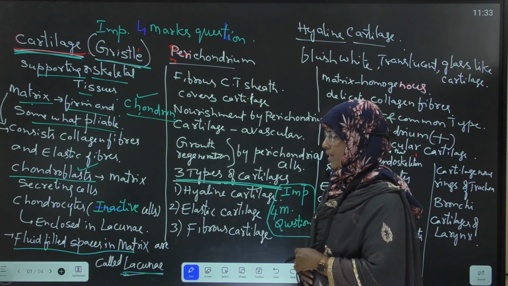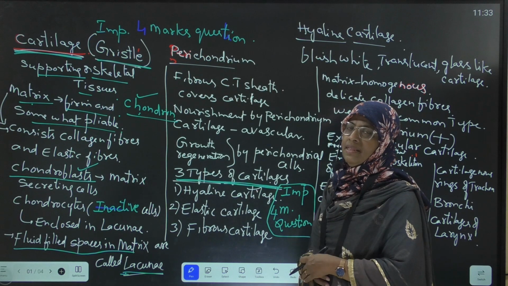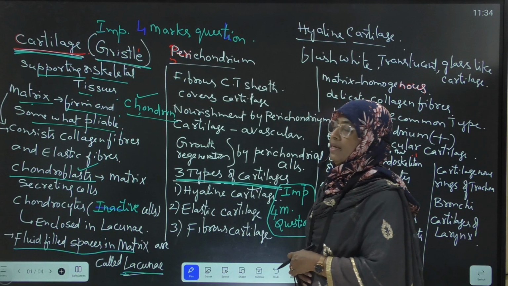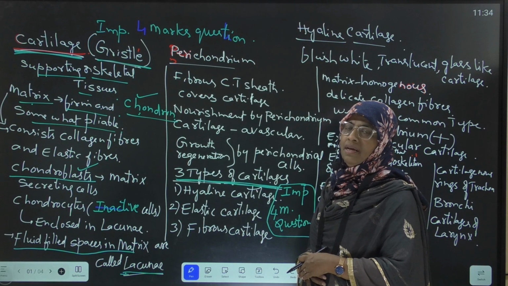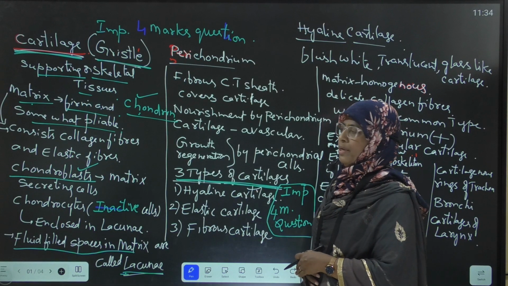Lacunae are fluid filled spaces in the matrix of the cartilage.